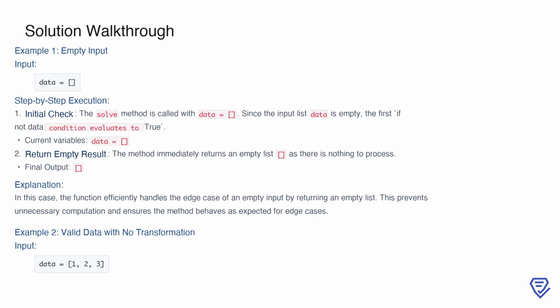Here, we begin with an edge case where the input list is empty. The solve method is called with data set to an empty list. The function first performs an initial check to see if the input is empty using the condition if not data. Since the condition evaluates to true, the function immediately returns an empty list. This is a simple yet critical step, as it efficiently handles the edge case without unnecessary computation. By directly returning an empty list, the function ensures that it behaves predictably when no data is provided. This approach not only saves processing time but also prevents potential errors down the line.